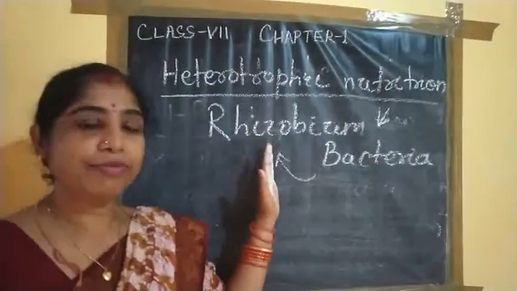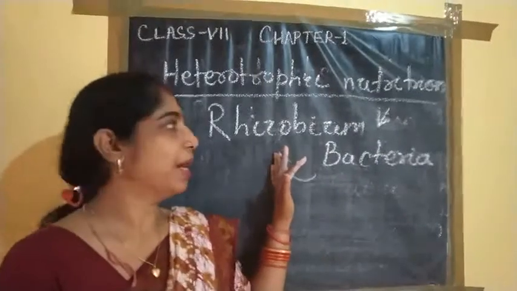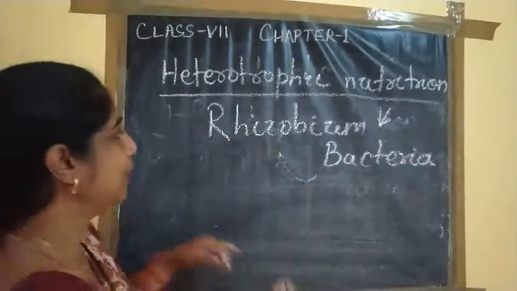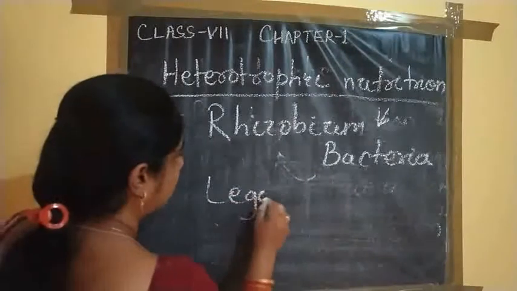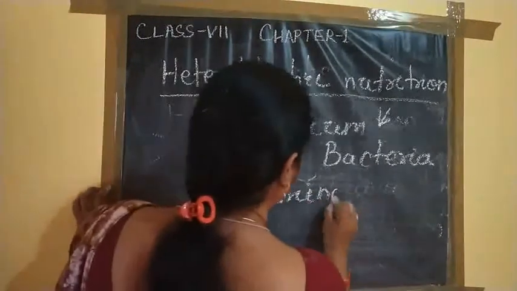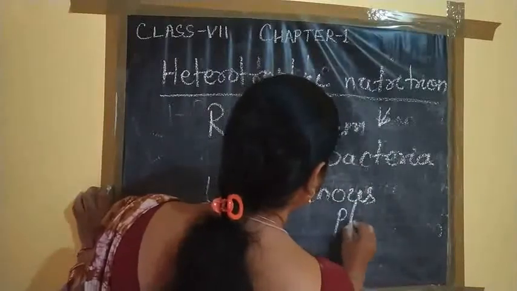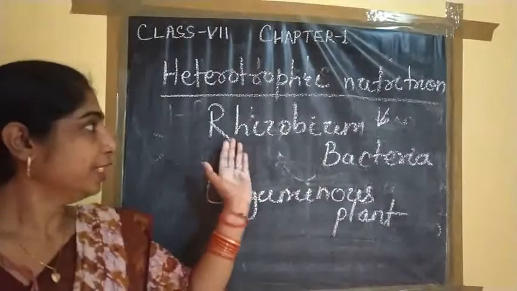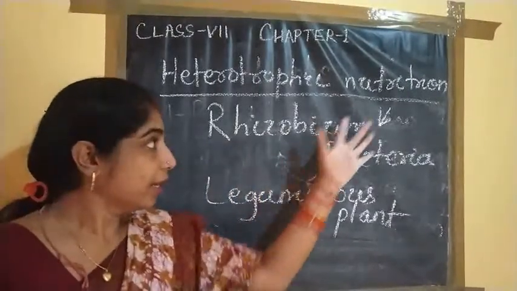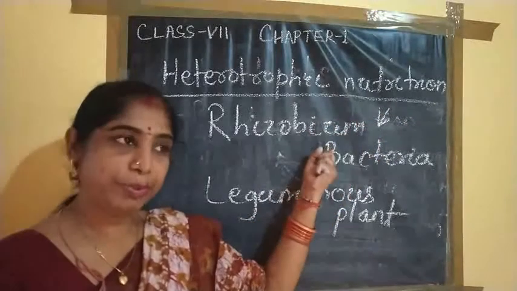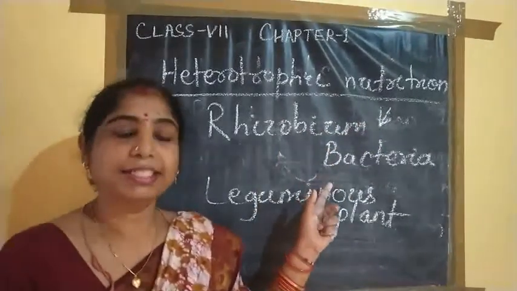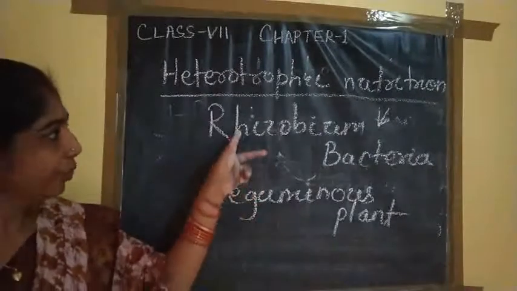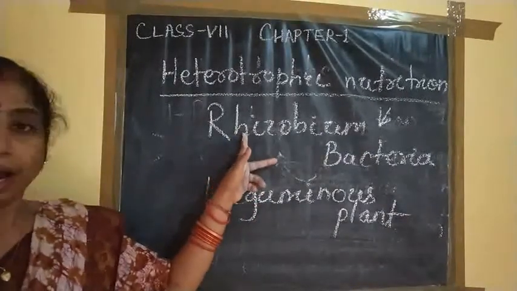And the food prepared by the leguminous plant is also taken by the Rhizobium bacteria. So here the leguminous plant and Rhizobium bacteria have a symbiotic relationship. Rhizobium bacteria absorb the atmospheric nitrogen and fix it in compound form at the roots of the leguminous plant, and the leguminous plant prepares the food which is also taken by the Rhizobium bacterium.